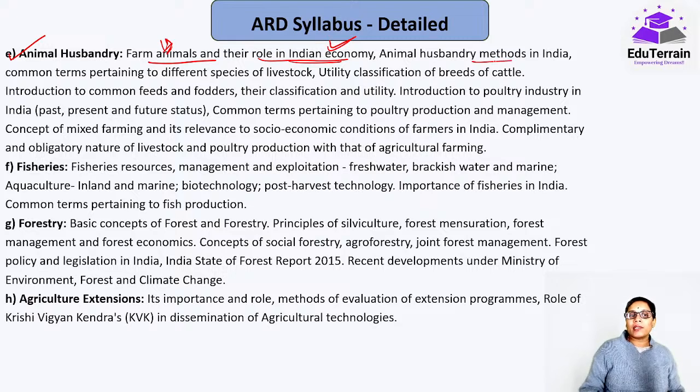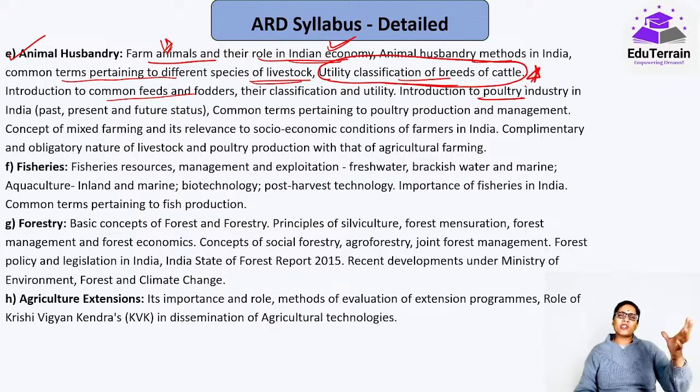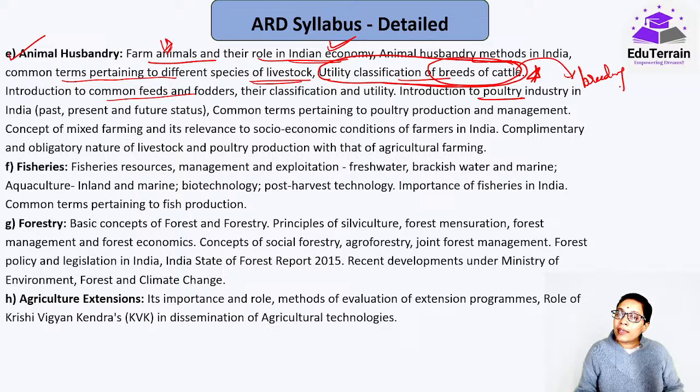Okay, animal husbandry methods in India, common terms pertaining to different species of livestock, utility classification of breeds of cattle, and introduction to common feeds and fodders, introduction to poultry. Here, utility classification of breeds of cattle is very easy: milch cattle, draught cattle, dual purpose cattle, that's all. But again, since they have asked you the breeds of cattle, you have to go through the breeding, how breeding is done, breeding techniques.